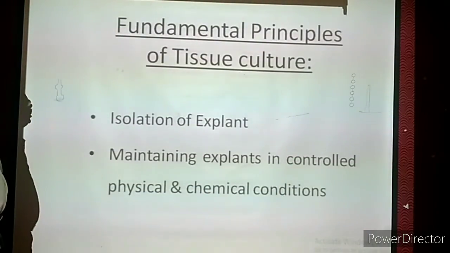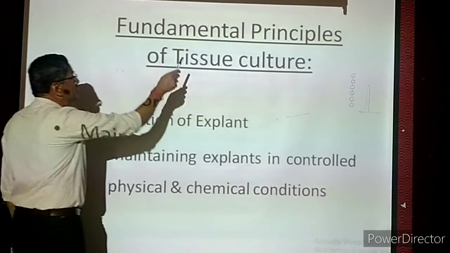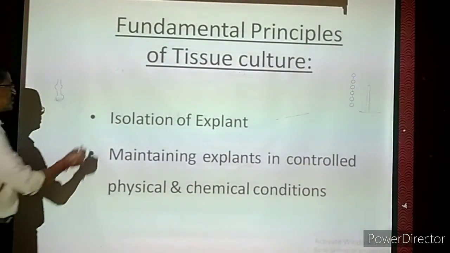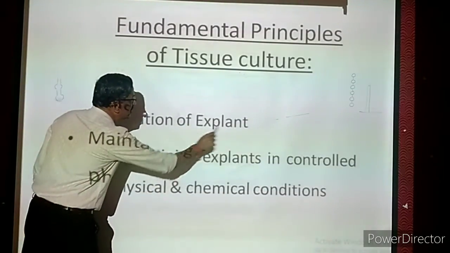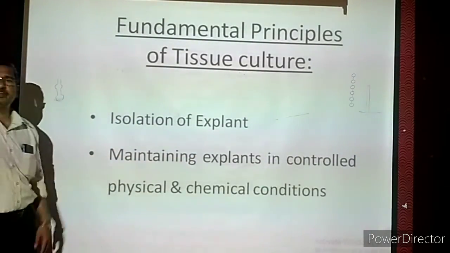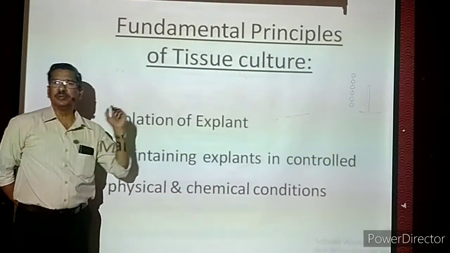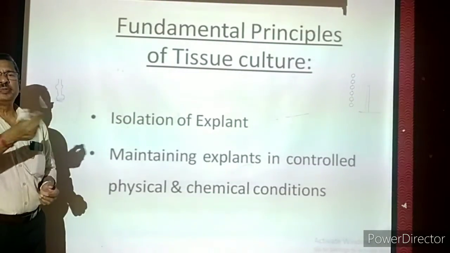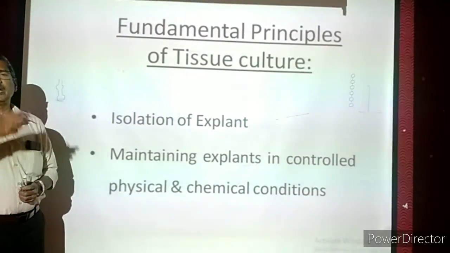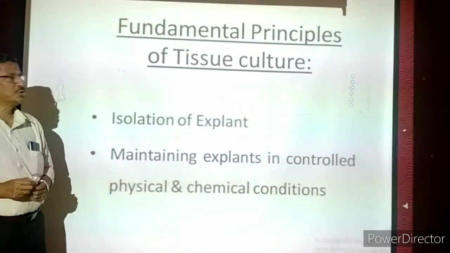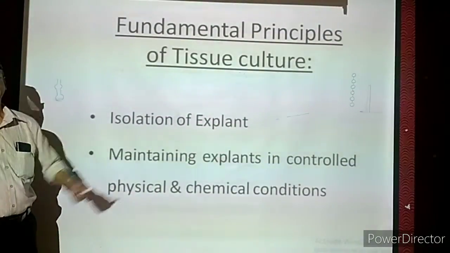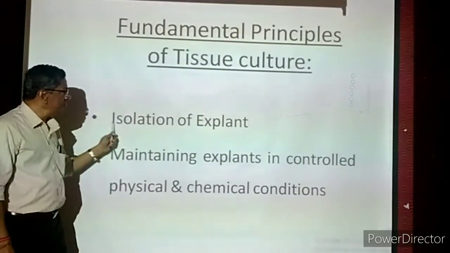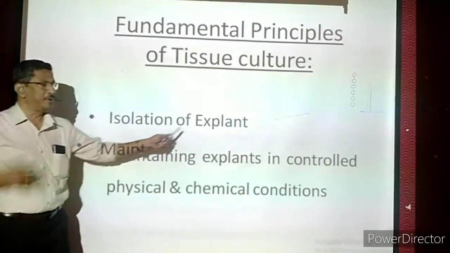Now we are coming to the fundamental principles of tissue culture. What are the basic principles involved? The first principle is isolation of explant. Isolation means separation of the explant. What is the meaning of explant? I already told you, from one plant, one small organ should be removed. It can be a leaf, a bud, or a part of the root. Any one small portion should be removed. That is called an explant. Isolation of explant is the separation of the explant from the main plant.